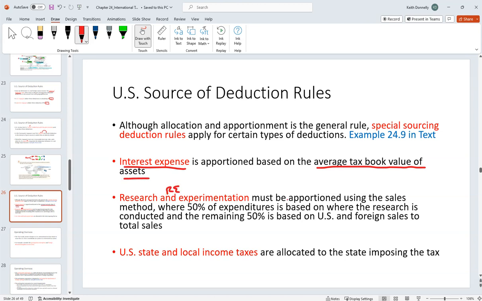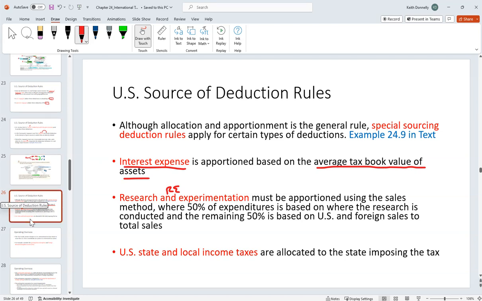Research and experimentation has to be apportioned using the sales method, where half of the expenditures is based on where the research is conducted, and the other half is based on US and foreign sales to total sales. And finally, US state and local income taxes are going to be allocated to the state imposing the tax.